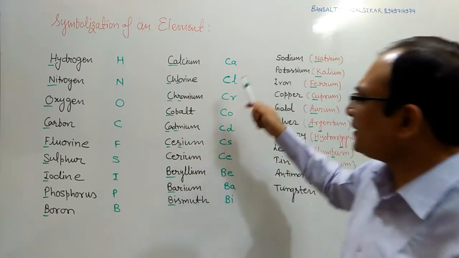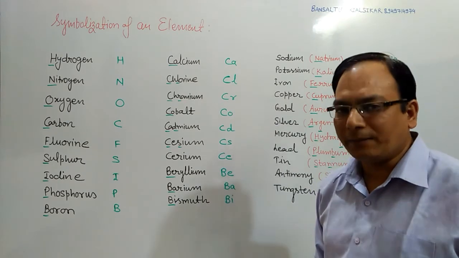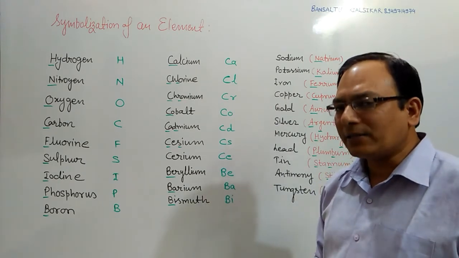Let's see the second case in which we are using two letters to represent the symbol of an element. What is the need of two letters?